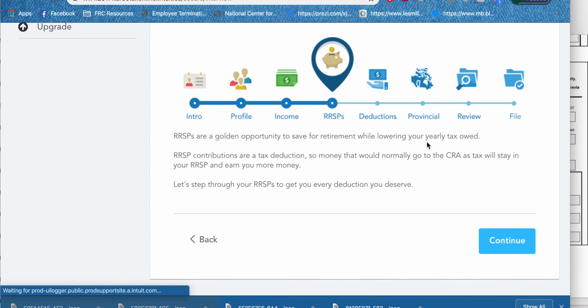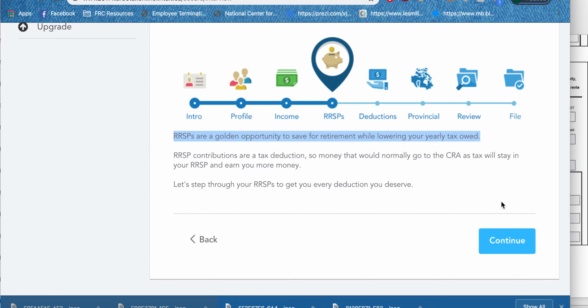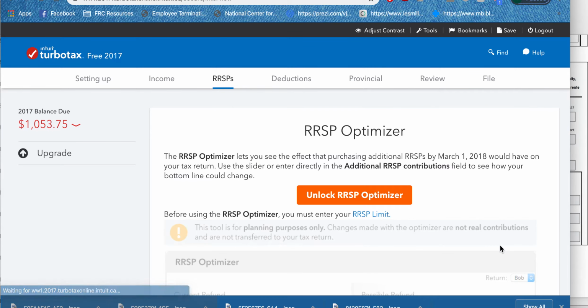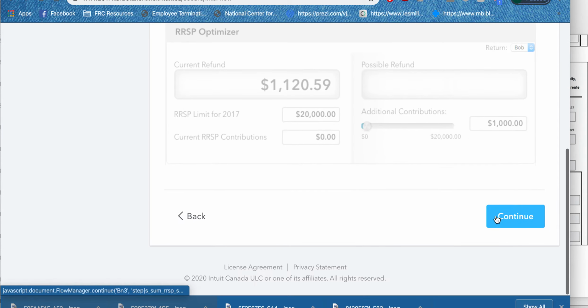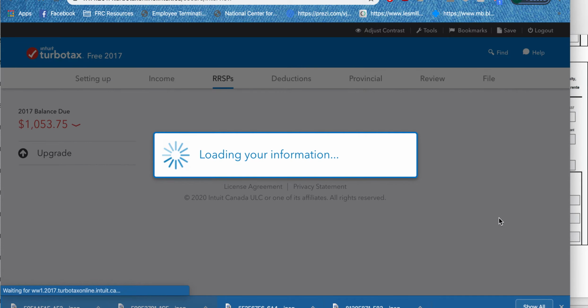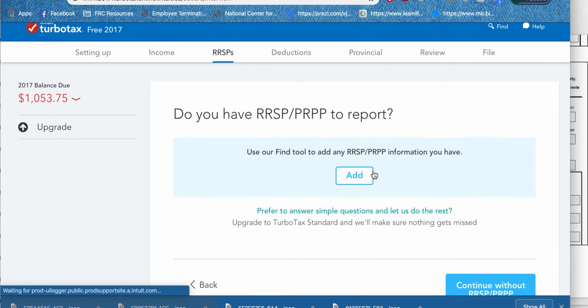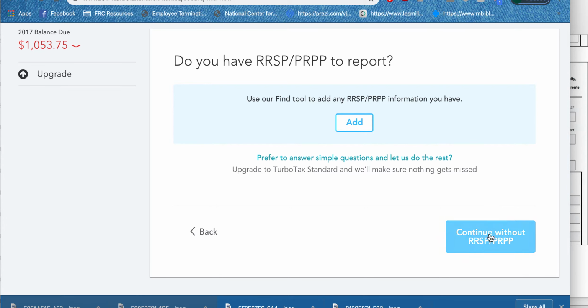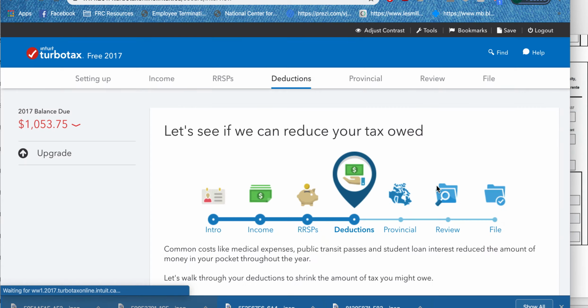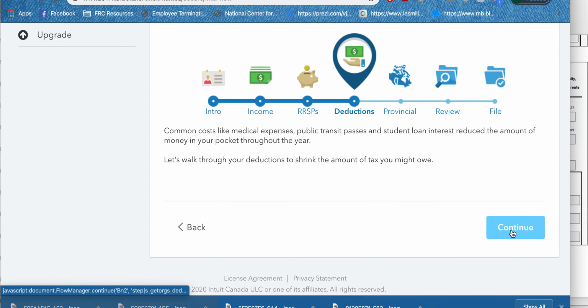Okay, now it's going to keep asking us questions. So RRSPs, they are a good opportunity for saving for retirement while lowering your yearly tax owed. So RRSPs are a good thing, but for now we aren't going to have any. Okay, so again, no RRSPs to report, so we continue without. Deductions. So it says common costs like medical expenses, public transit passes, and student loan interest reduce the amount of money in your pocket throughout the year.